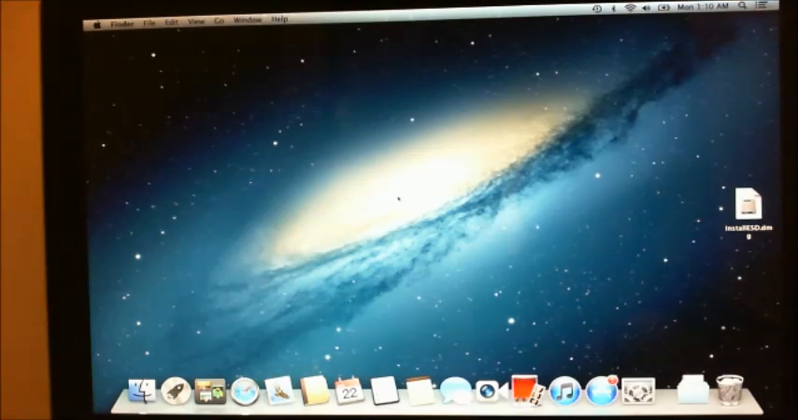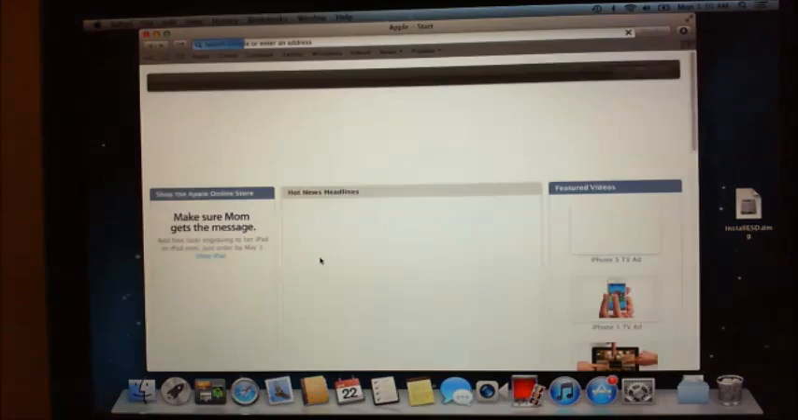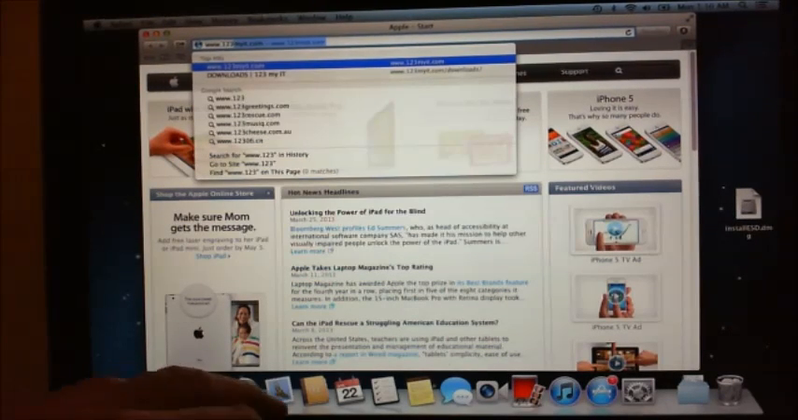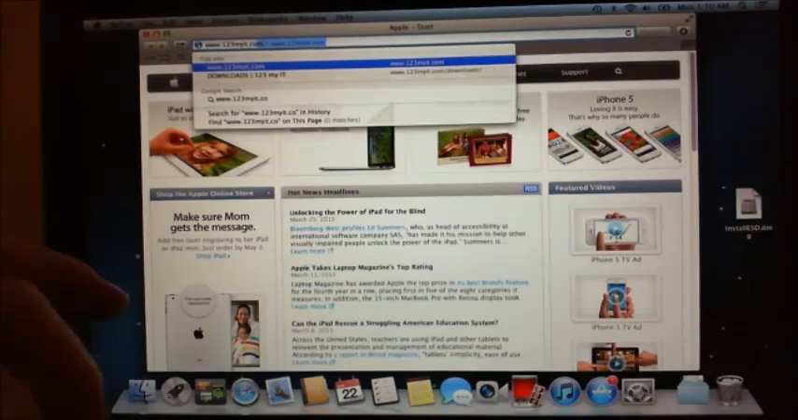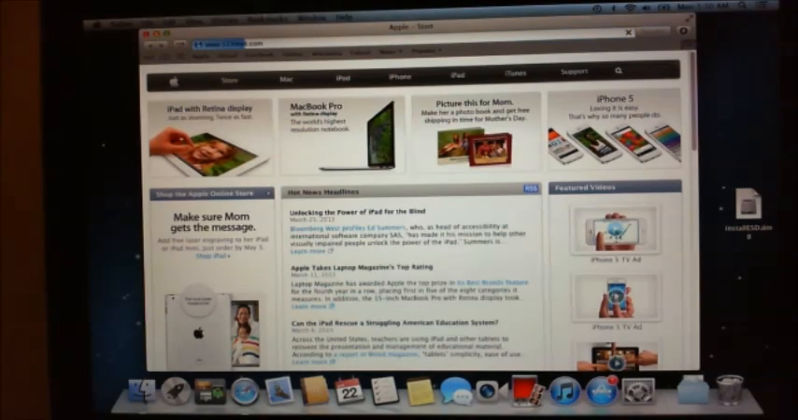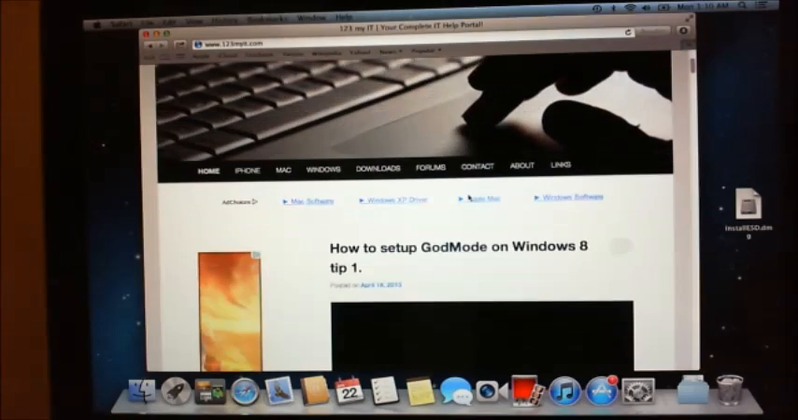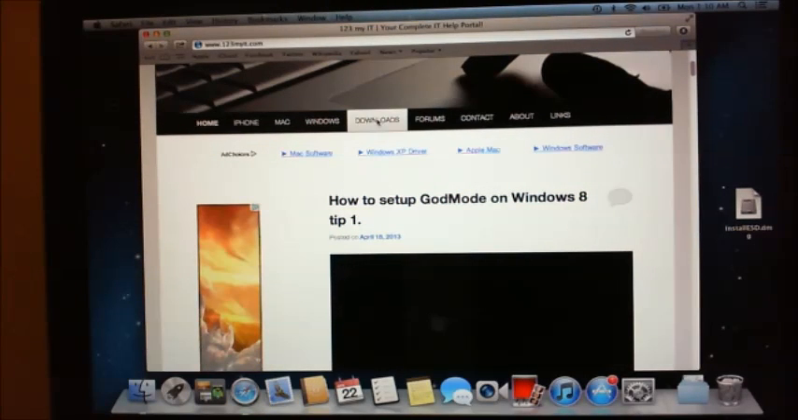Once you've done that and you've installed Veency, what you can then do is go to Safari and type in our web address, www.123myit.com, and then hit return. Once you've done that, just scroll down and click on the Downloads menu.